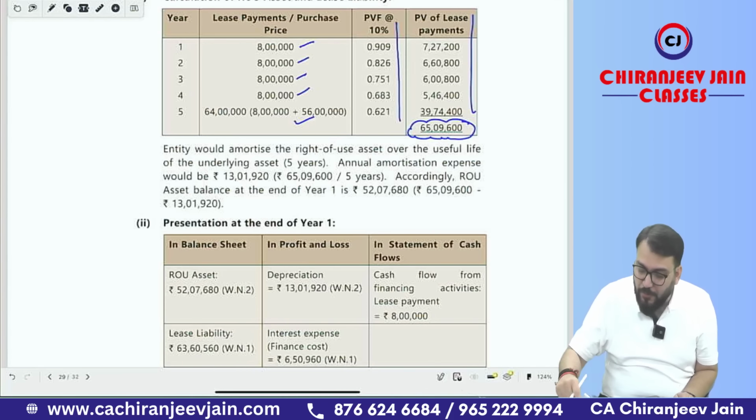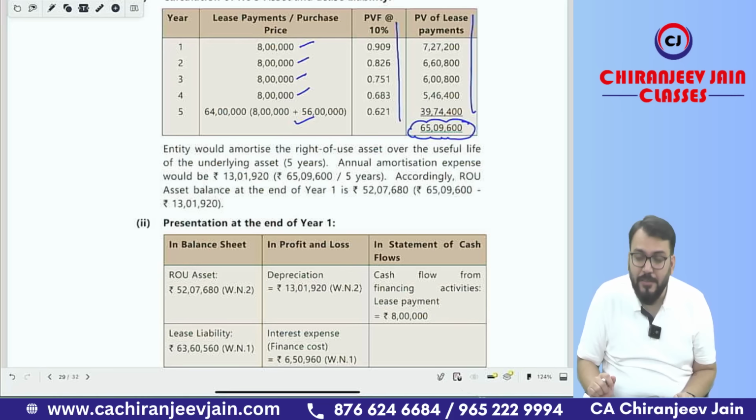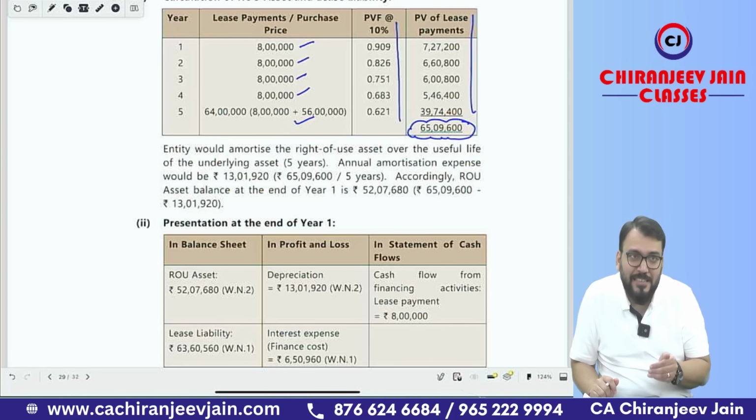The ROU asset will be depreciated over 5 years. So 65 lakh 9600 divided by 5. Because the lessee is reasonably certain to exercise the purchase option, ownership will be transferred at the end of the lease term.